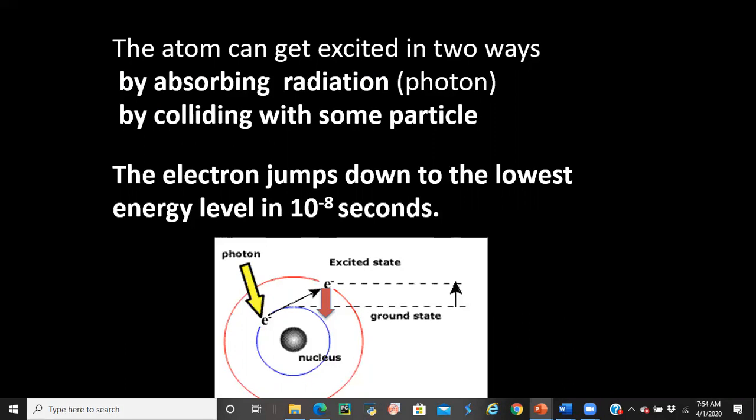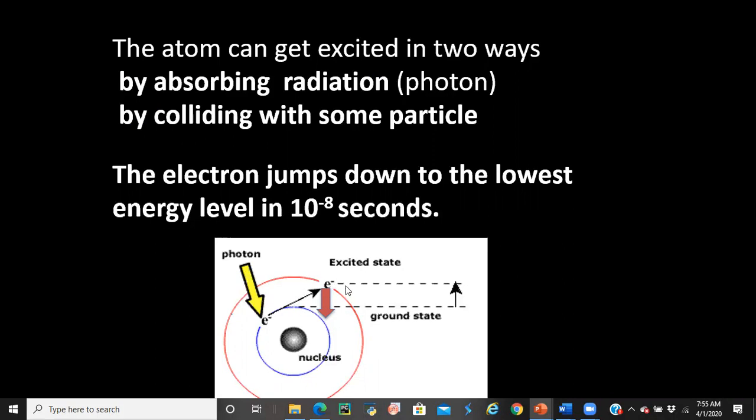So this is said to be the excited state, because the electron from this level, which is the ground level, is excited to the second orbital, right? This gap is said to be the energy gap between these two orbitals, right? The electron cannot be excited to somewhere between these two orbitals.